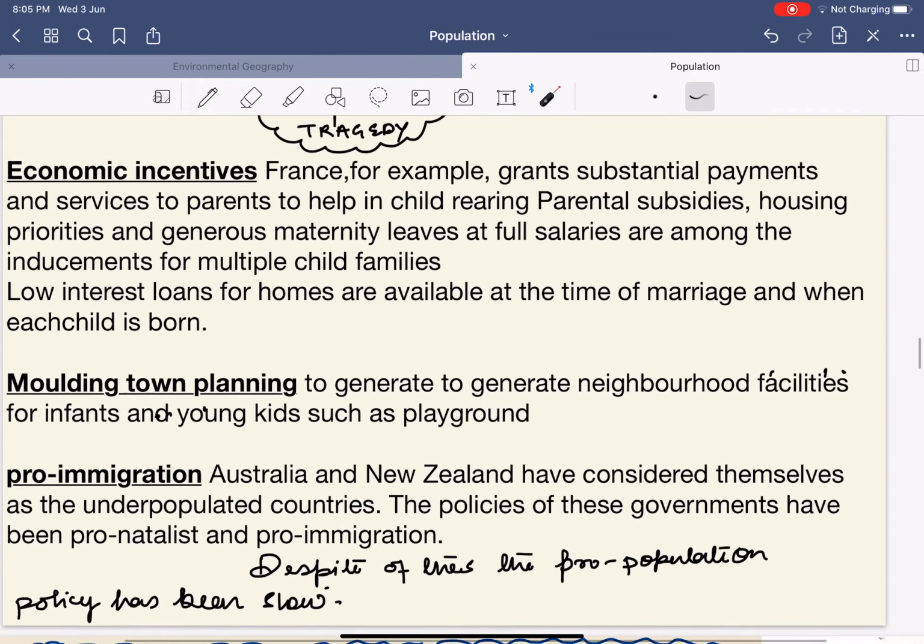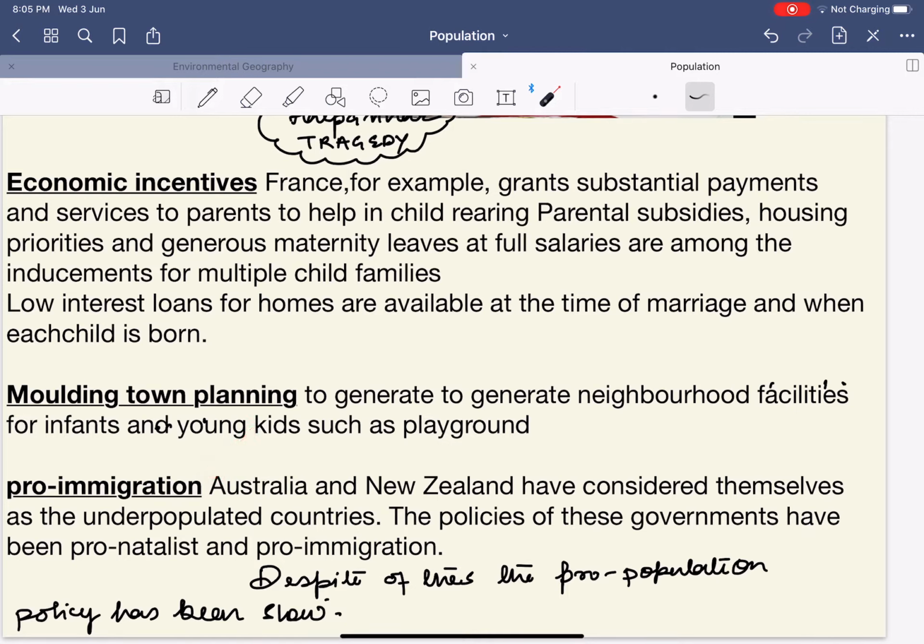Last but not the least, they have started pro-immigration policies. Countries such as Australia and New Zealand have considered themselves underpopulated countries. Hence, they have completely adopted these pro-immigration policies.